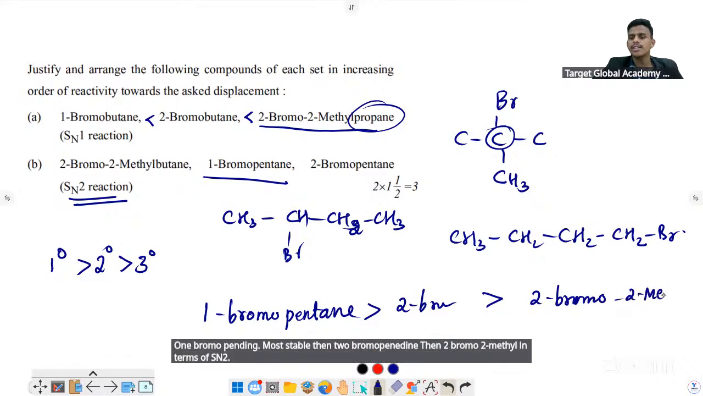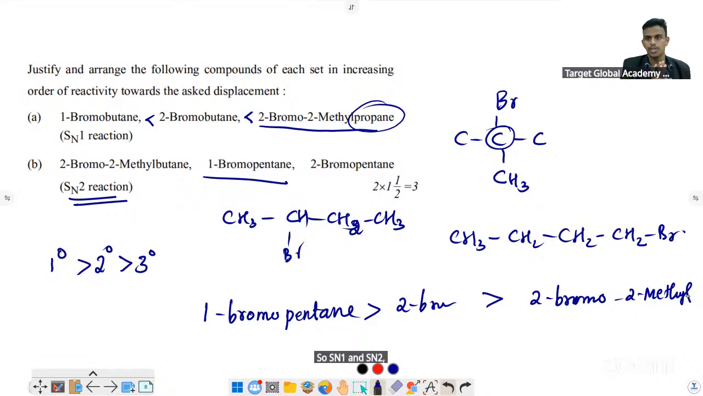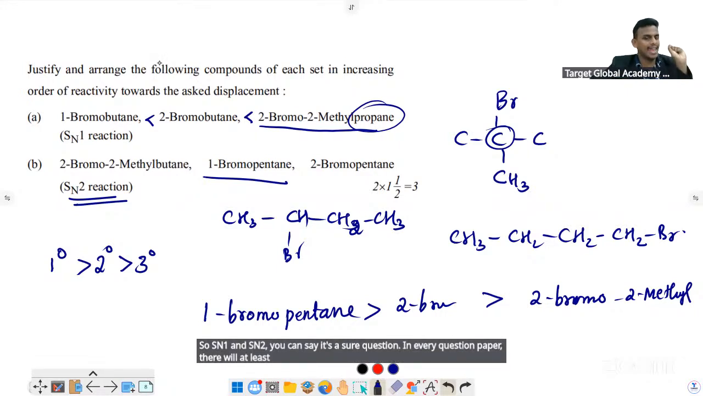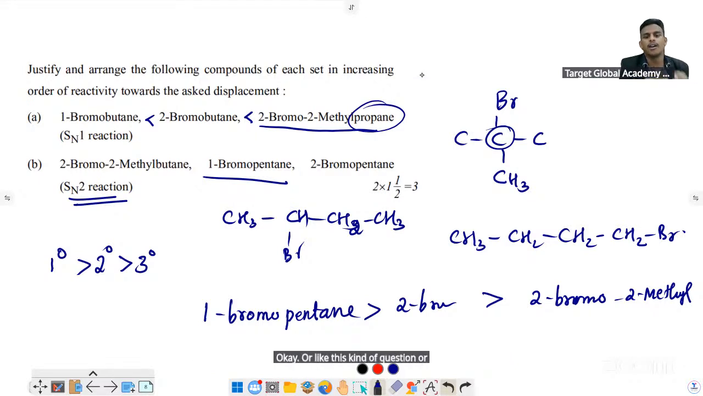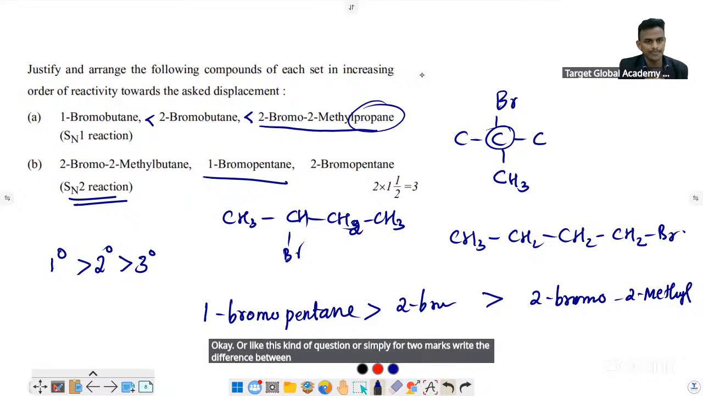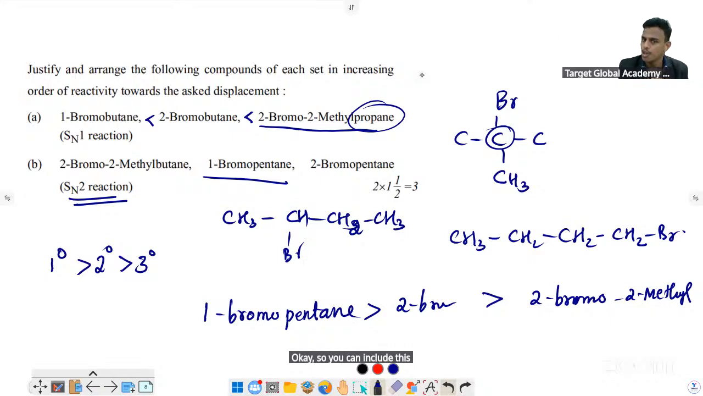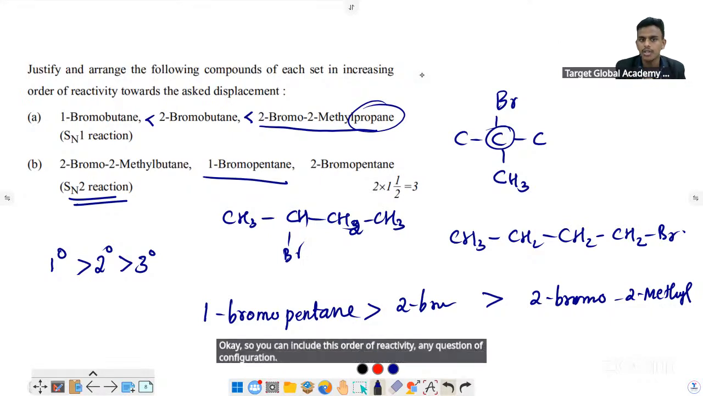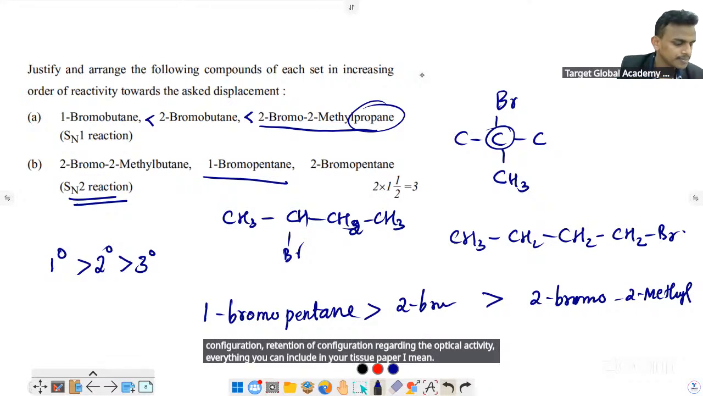So SN1 and SN2, you can say it's a sure question. In every question paper, they will at least include an MCQ or an assertion reason. Or like this kind of question, or simply for 2 marks, write the difference between SN1 and SN2. So you can include this order of reactivity, even inversion of configuration, retention of configuration, regarding the optical activity, everything you can include in your answers. Okay, next.